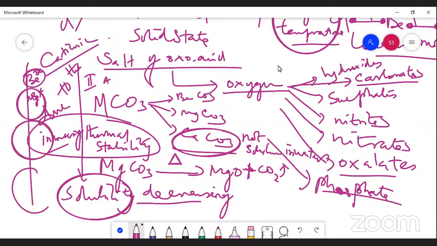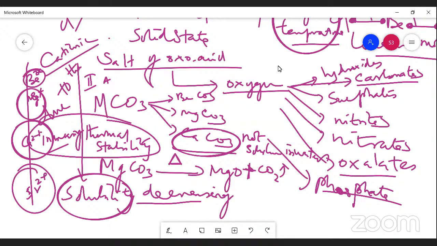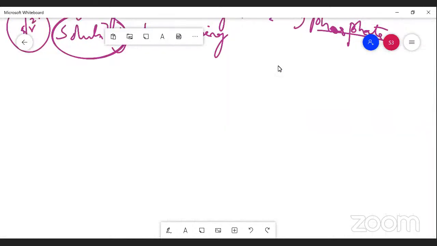That is calcium 2+ and strontium 2+. These all increase while you are moving down the groups. This is a point you should understand here. Next, we are going to study a new concept. What is that concept? It is the thermal stability of these compounds, and how far it increases.